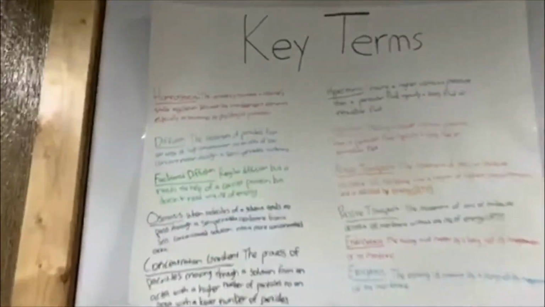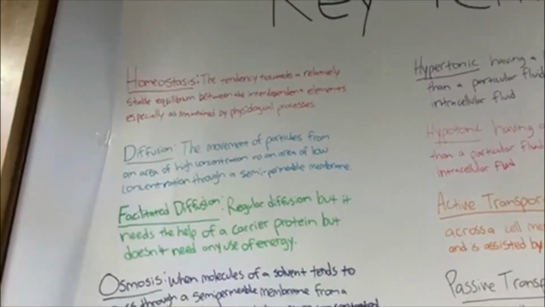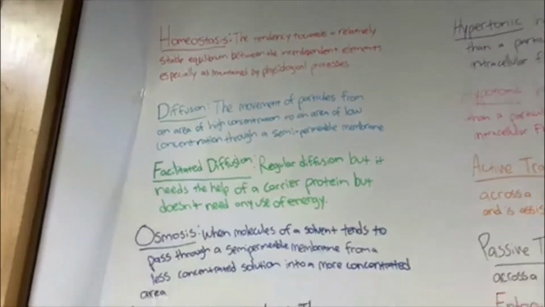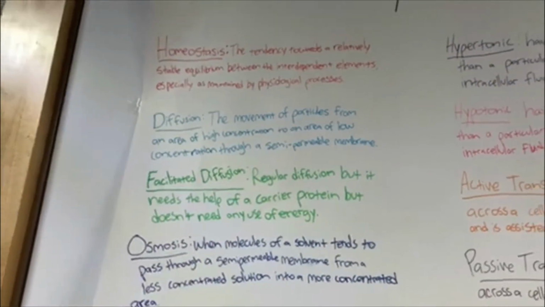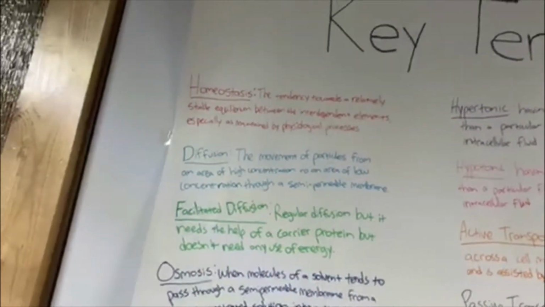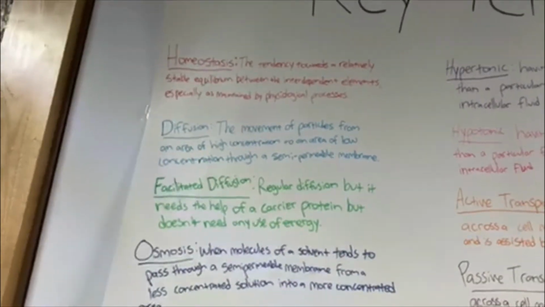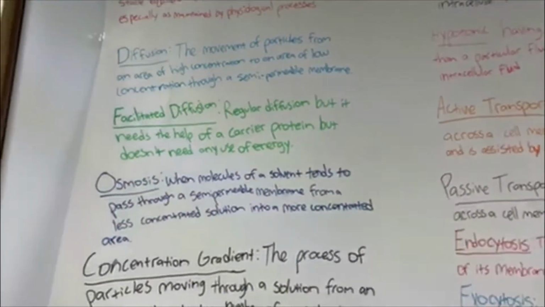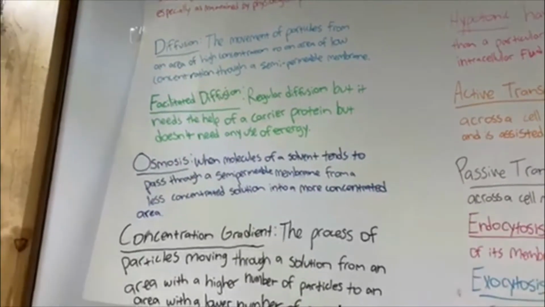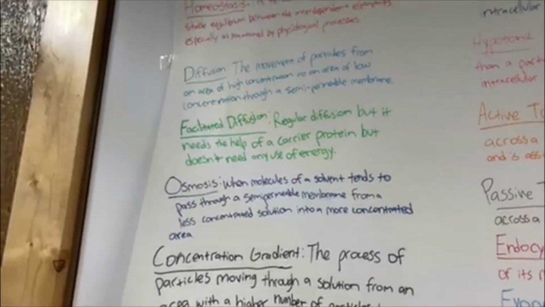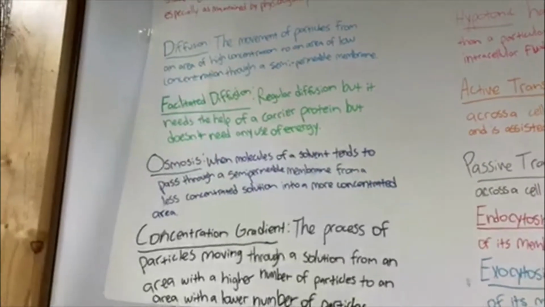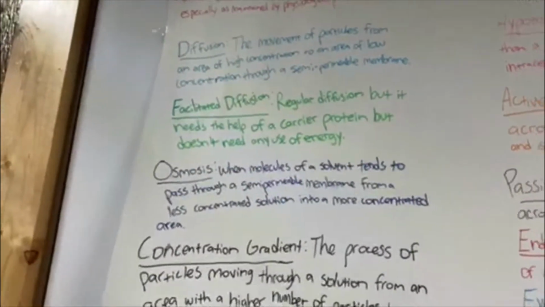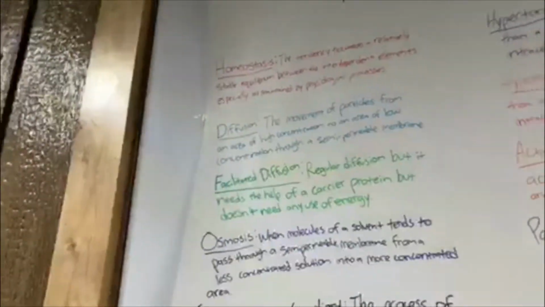Homeostasis, the tendency towards a relatively stable equilibrium between the interdependent elements, especially as maintained by physiological processes. Diffusion, the movement of particles from an area of high concentration to an area of low concentration through a semi-permeable membrane. Facilitated diffusion, regular diffusion but it needs the help of a carrier protein, but does not require the use of energy. Osmosis, when molecules of a solvent tend to pass through a semi-permeable membrane from a less concentrated solution into a more concentrated area.